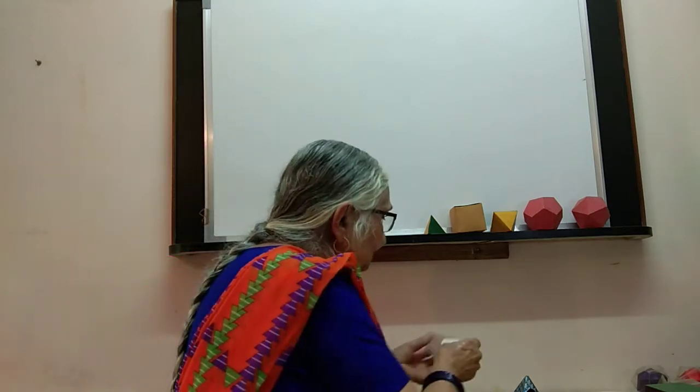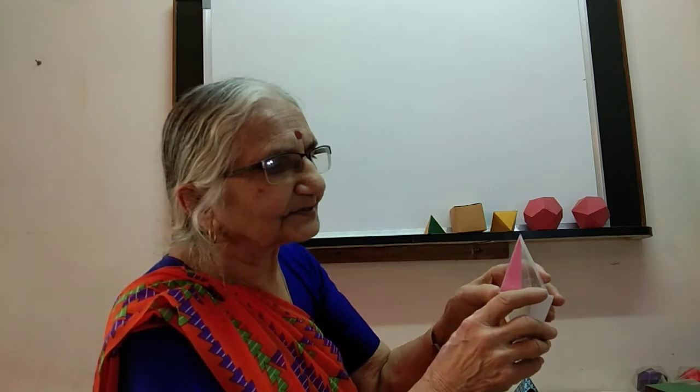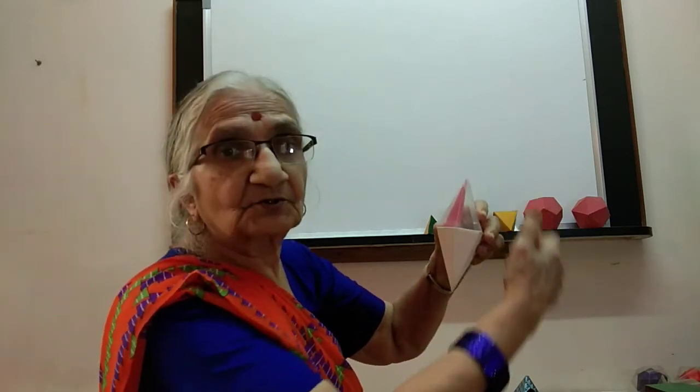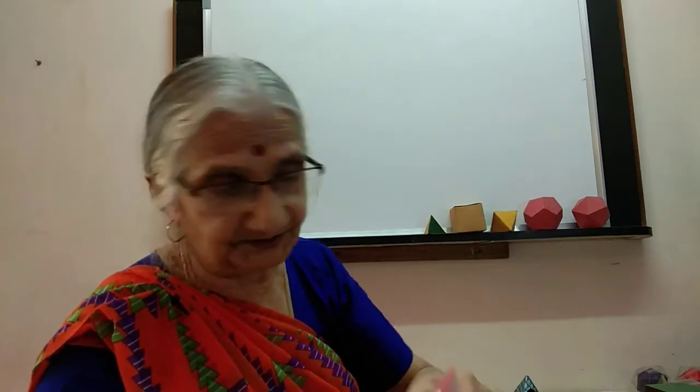Is this a regular polyhedron? All these are congruent, but this is not. Alright, suppose I take a double pyramid like this and all the faces are congruent now. Is it regular? Well, check the vertices. At this vertex we have 5 meeting here, we have 5 meeting here, but what about this? 1, 2, 3, 4. So this is not a regular polyhedron.